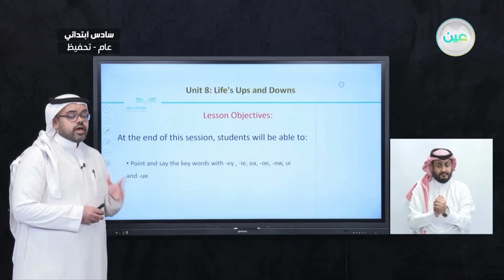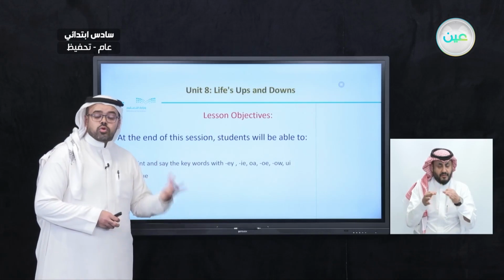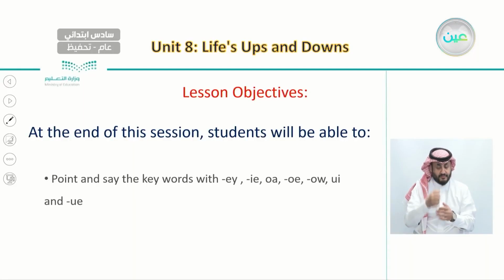Our objectives at the end of this lesson are that you are able to point and say the keywords with words that end with E and Y, I and E, O and A, O and E, O and W, U and I, and U and E. So here we have different letters, and of course we're going to point, listen, and say the different words.